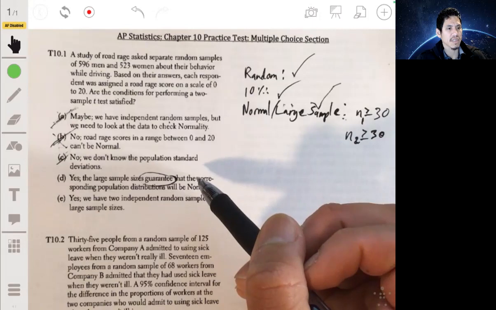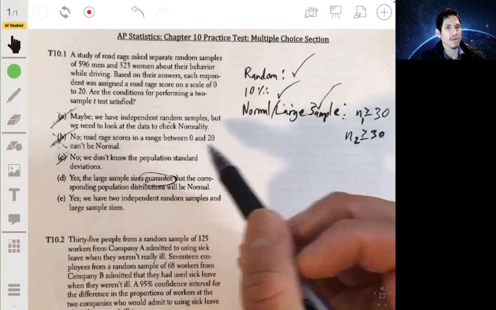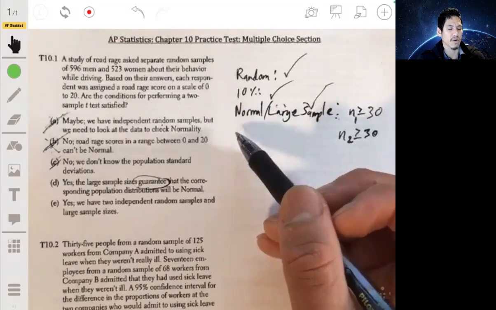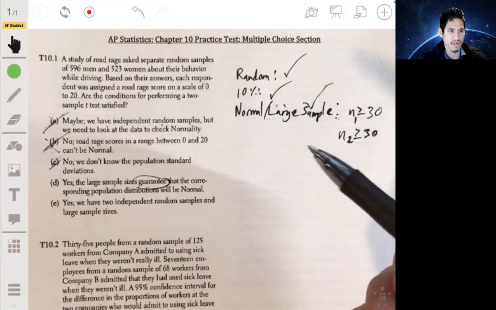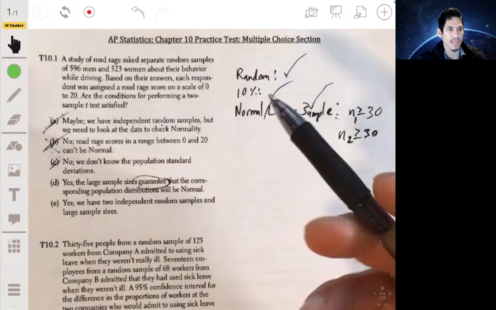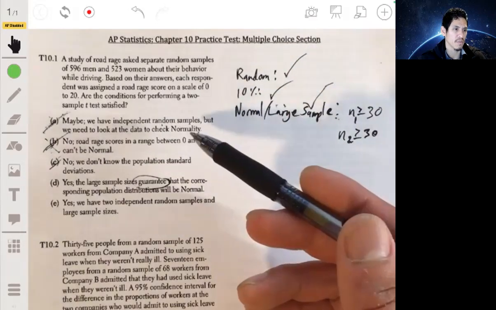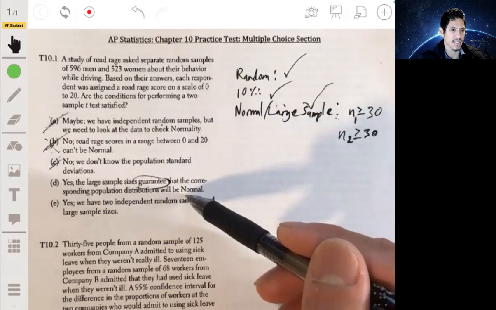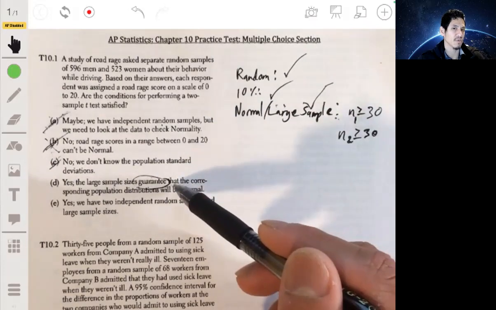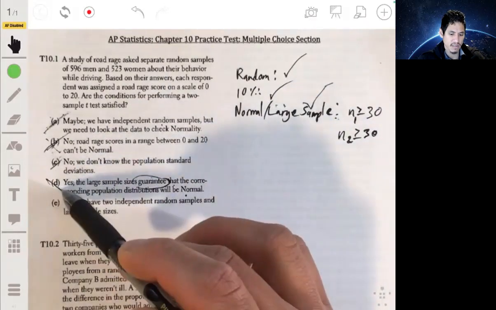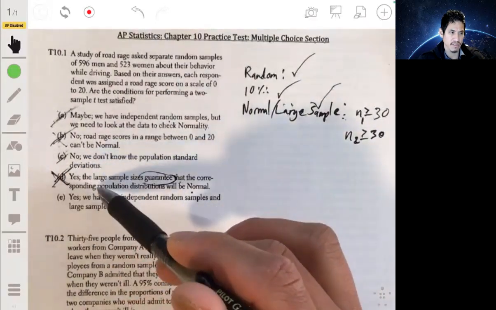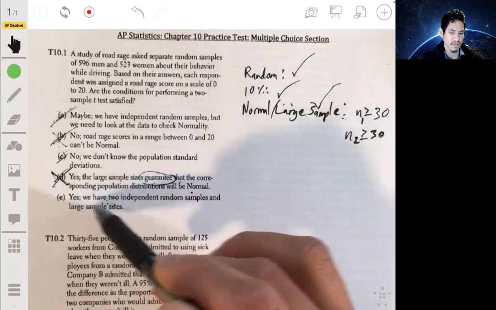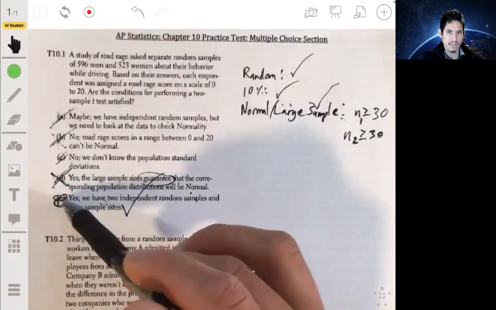It's basically if one or the other. If you're told that the sample sizes are at least 30, or if you're told that the distribution's normal or about normal, you can go ahead and proceed. It's not that this guarantees it'll be normal. Sometimes it will, but it doesn't guarantee that. That's like a trick question, a trick answer. And so then our answer is going to be E. We have two independent random samples and large sample sizes. So E is our answer.